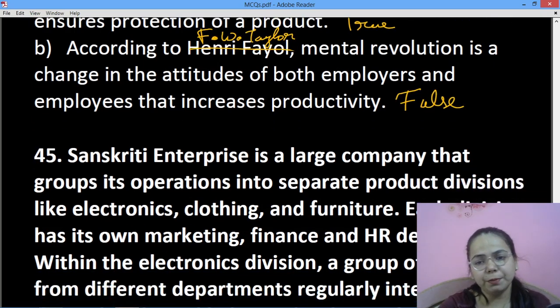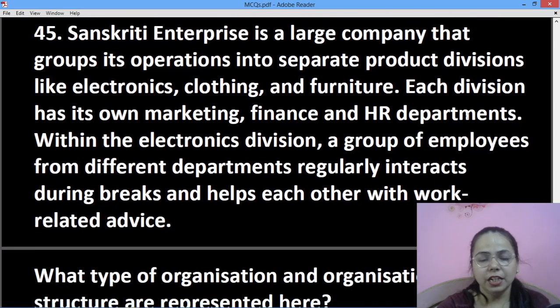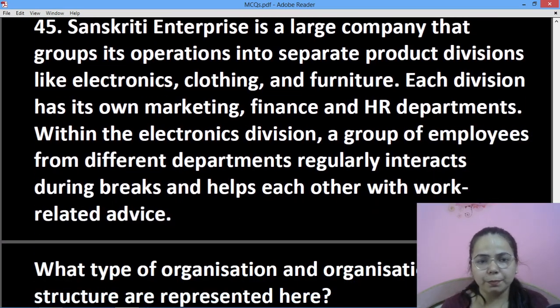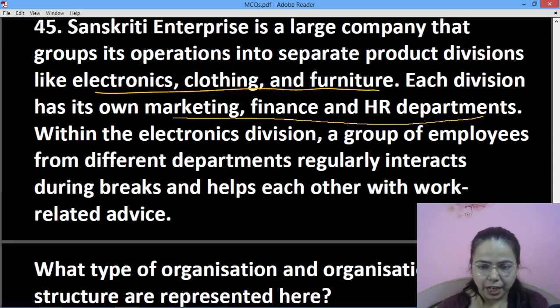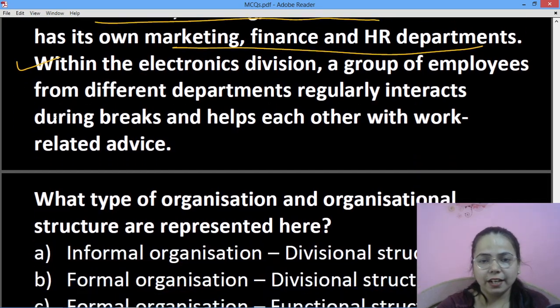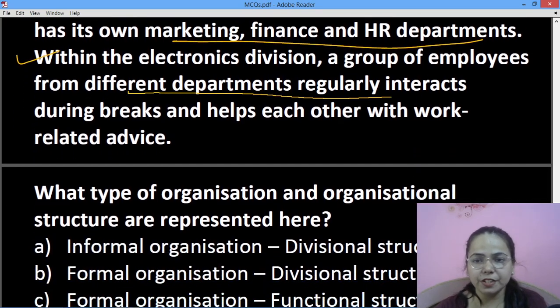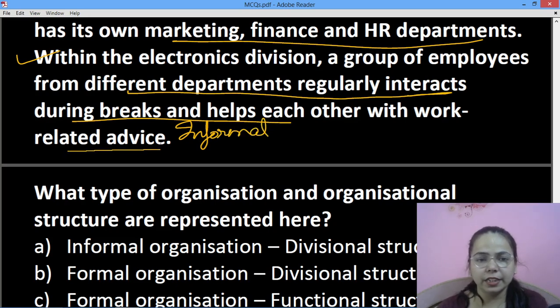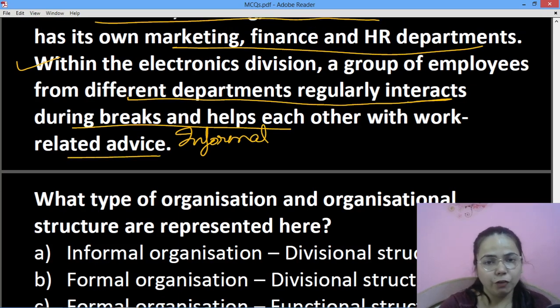Okay, Sanskriti Enterprise is a large company that groups its operations into separate product divisions जैसे कि electronic, clothing, furniture. Each division has its own marketing, finance and HR departments. Within the electronic division, a group of employees regularly interact from different departments during lunch breaks. तो इतना तो समझ में आ रहा है लंच ब्रेक सुन करके कि ये इनफॉर्मल है. Helps each other with work related advice. तो यू हैव टू, इनफॉर्मल तो समझ में आ गया.